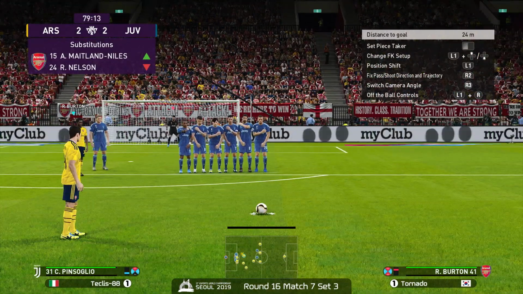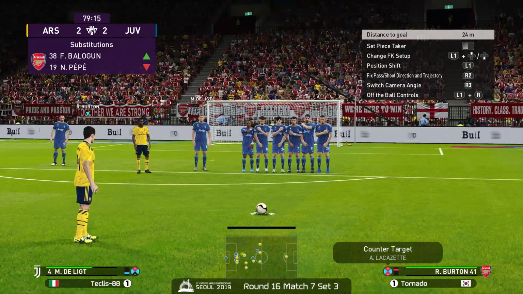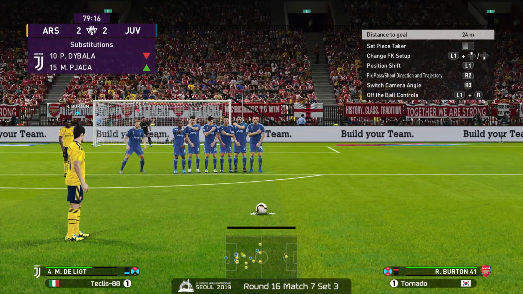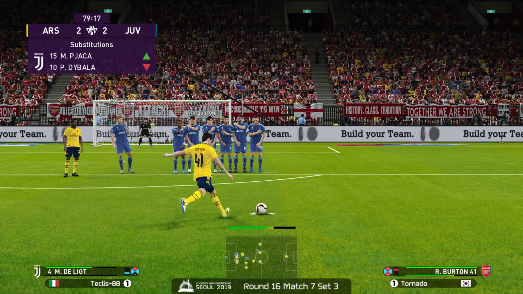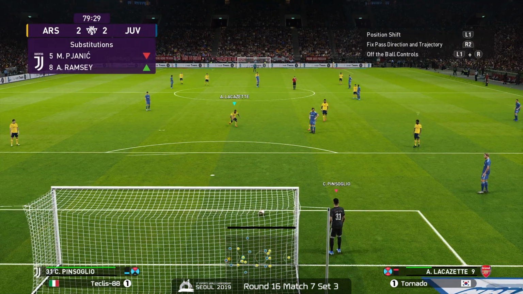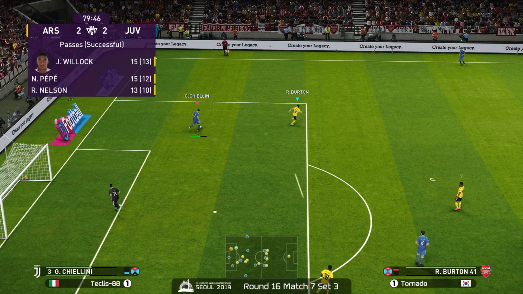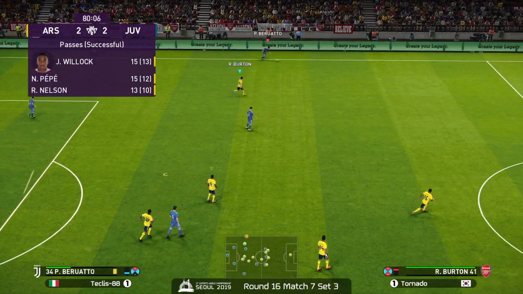Indeed, and this is good distance for Tornado to make a shot to that top right corner once again. Can Burton get it done? Let's see if Burton can get it up and over. Oh, and he goes for the far post. Yeah, into the corner. Instead of that top right, he was going for that far post corner, but barely misses.